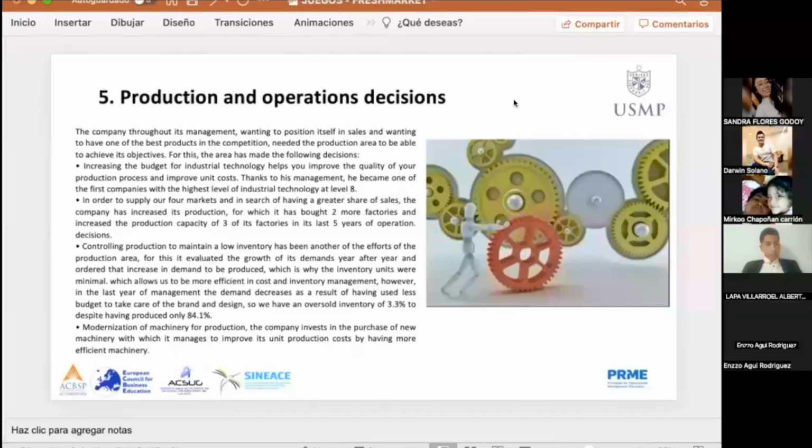The company has increased its production, for which it has moved to more factories and increased the production capacity of the three of its factories in its last 5 years of operation. Decision: controlling production to maintain a low inventory has been another of the efforts of the production area.